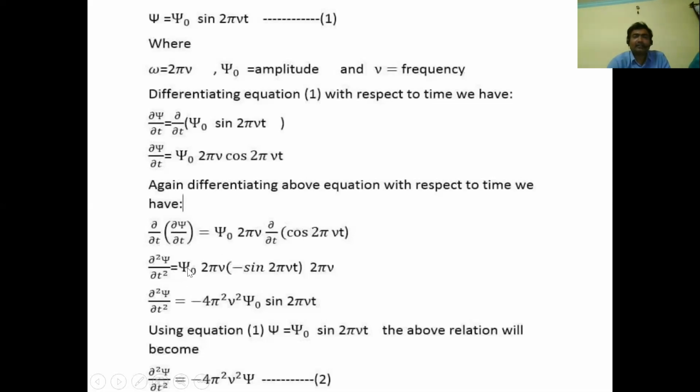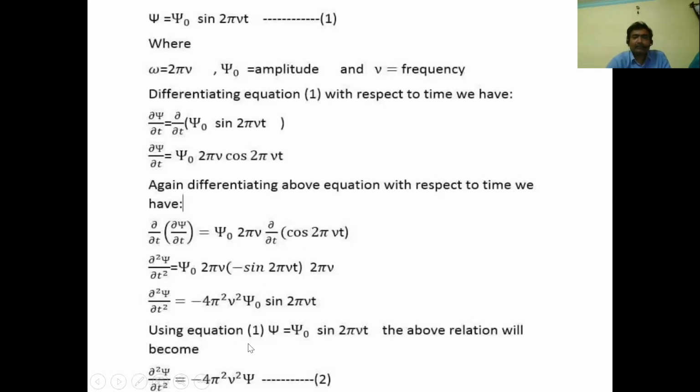psi naught, a constant term, and 2 pi nu, also a constant. The differentiation of cos 2 pi nu t is minus sin 2 pi nu t into the differentiation of 2 pi nu t, which is 2 pi nu. So the above equation becomes dou square psi by dou t square is equal to psi naught 2 pi nu into 2 pi nu, that is 4 pi square nu square, into minus psi naught into sin 2 pi nu t.